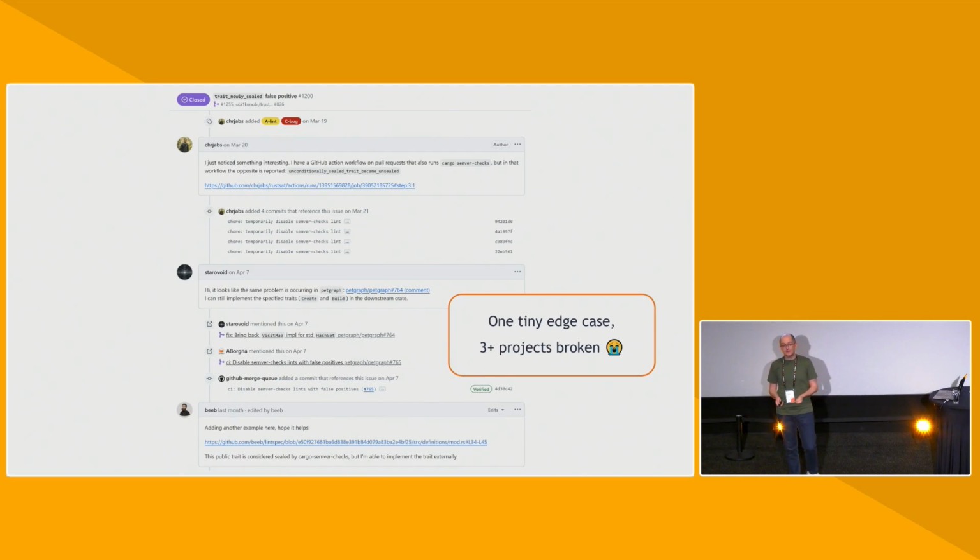And it was wrong in a tiny little edge case. The fix was 1 line of code. We had more than 2,000 lines worth of test cases that were written prior to this, and none of those test cases managed to find this one tiny little edge case. But cargo SemVer checks is deployed so broadly that one tiny little edge case broke 3 separate projects within a month. So that's the risk that we're facing. That's why it's so important to get this right.